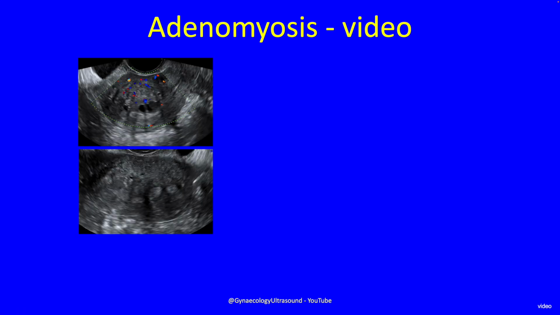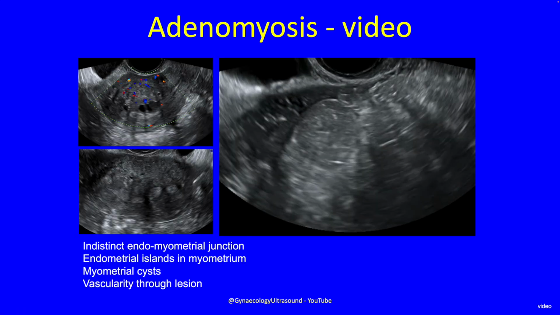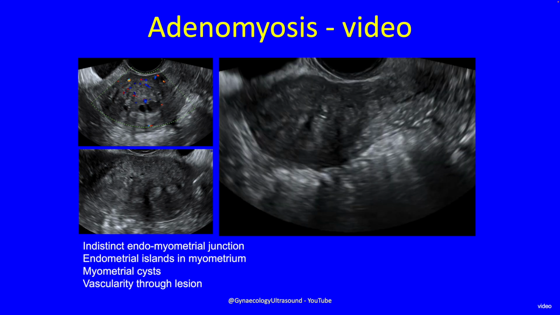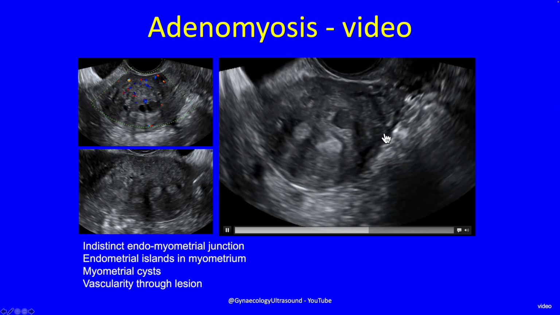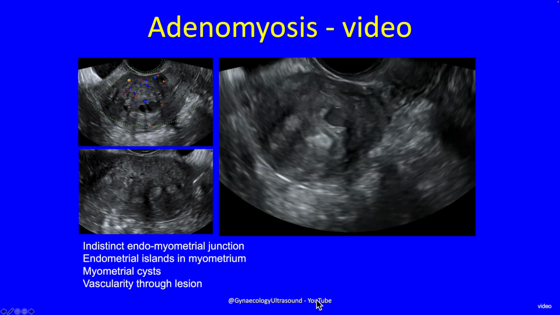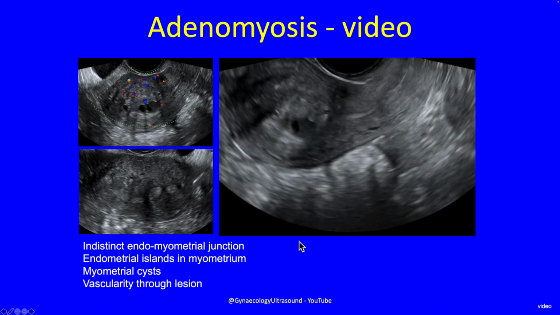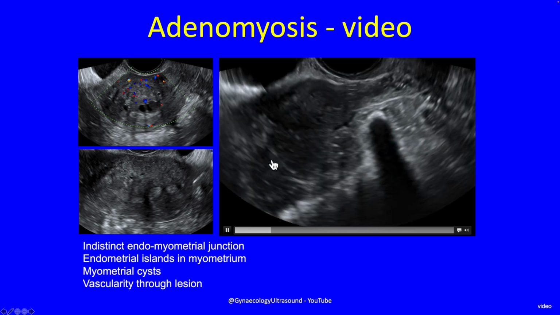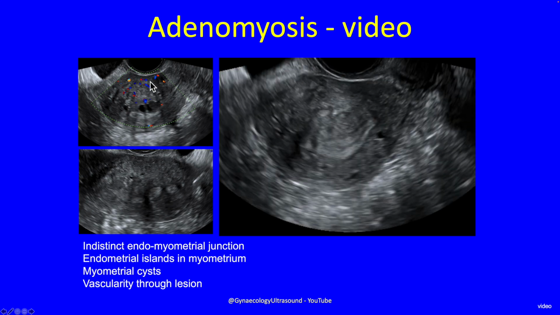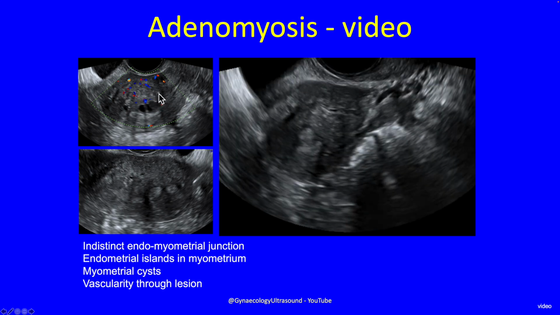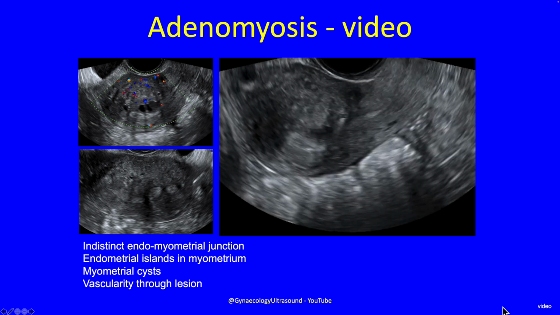So here's another video example of a case with severe adenomyosis. Again, the endomyometrial junction is very indistinct, and you can see cysts in the myometrium, these hemorrhagic cysts, and you can see islands of endometrial tissue in the myometrium. And you can see when I put some color on, the vascularity extends through the lesion. It's not a fibroid.